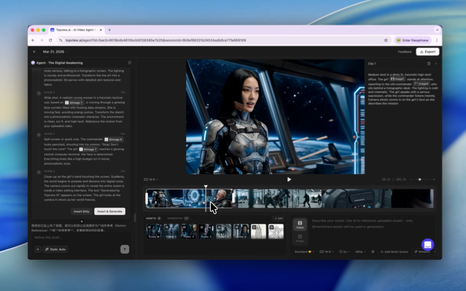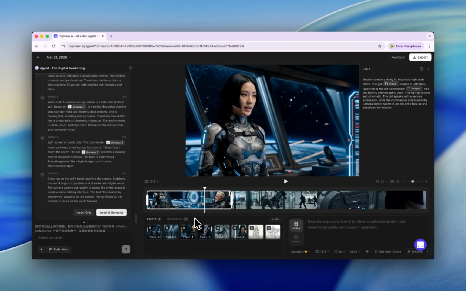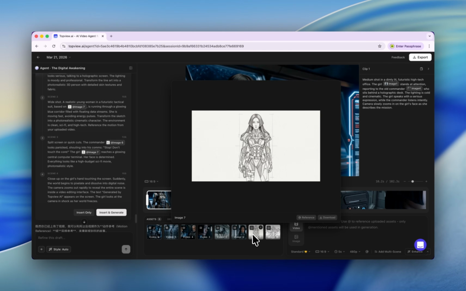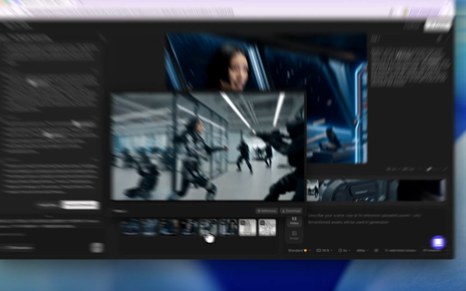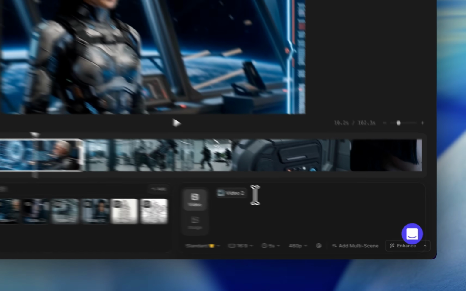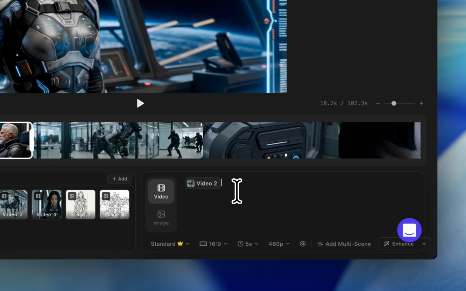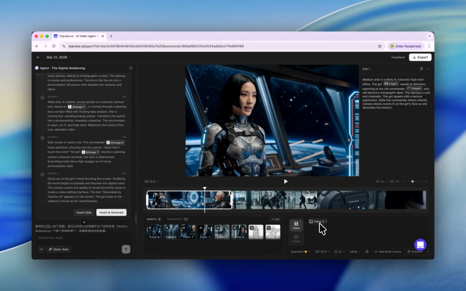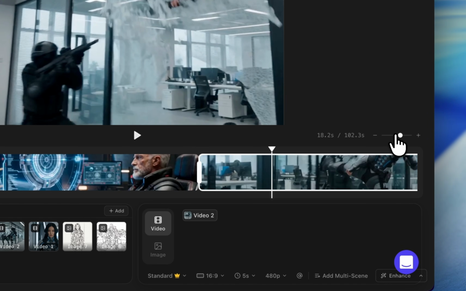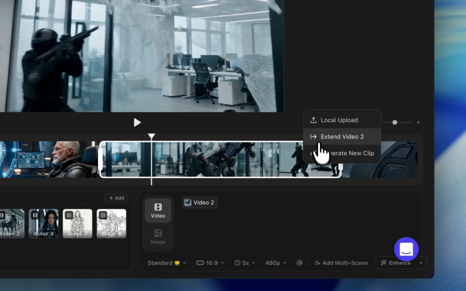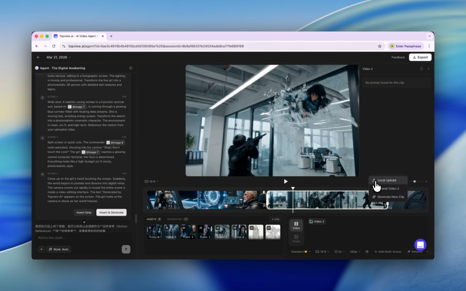Let's click play. You can find that when we generate our videos, the assets will be listed here. And what is the best about this is that when you click, you will mark here and you can make your tweak. For example, change the character inside of the video too. And also you can change the timeline a little bit. And when you click this button, you have many options as well. First is upload your local file. Second one is extend video too. And third is generate new clip. So this will be an endless workflow. You can make anything you want.